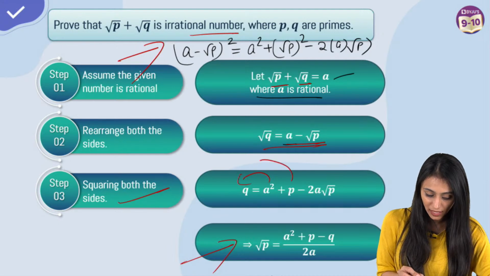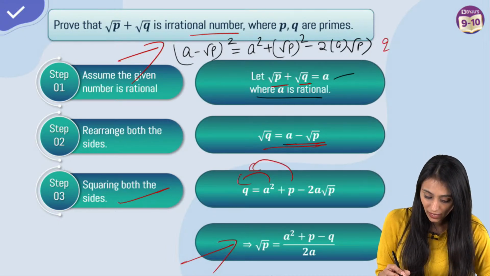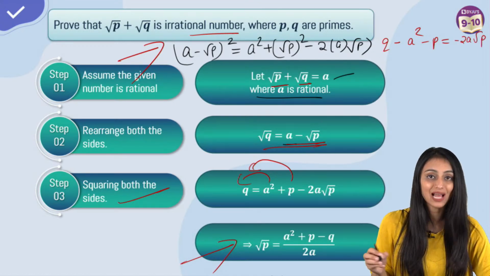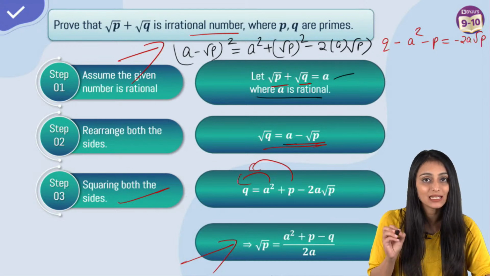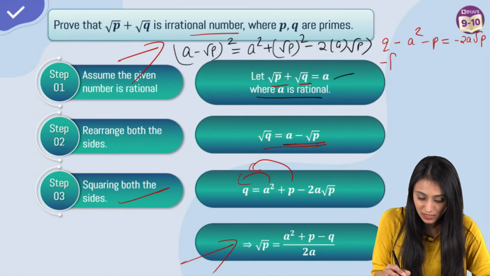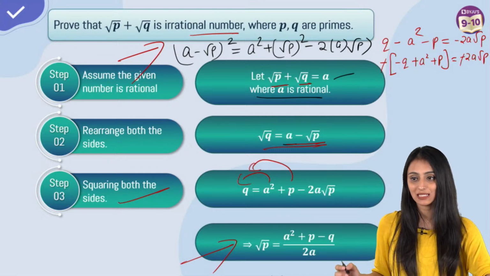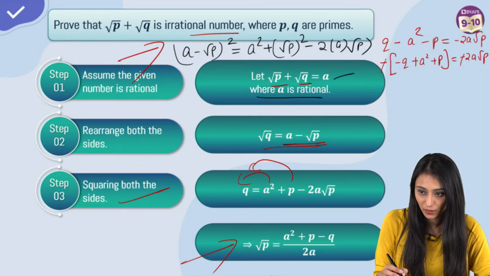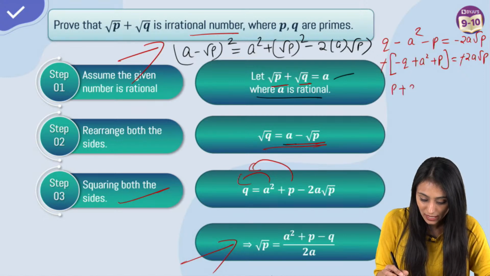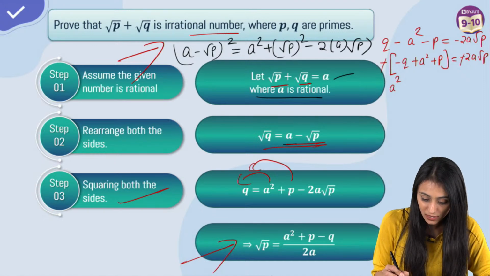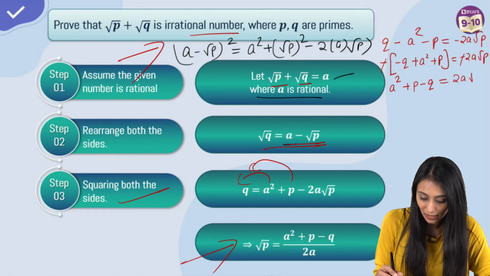Once you take A square here and P here, the sign will change. What will you write? Q minus A square minus P equals minus 2A root P as it is, right? Now I'm taking the minus sign common from the left hand side. Once you take the minus sign common, all the signs will change. Plus A square plus P equals minus 2A times root P, right? Minus minus will cancel out, right? So we have P plus A square minus Q equals 2A times root P. I'm just arranging them.